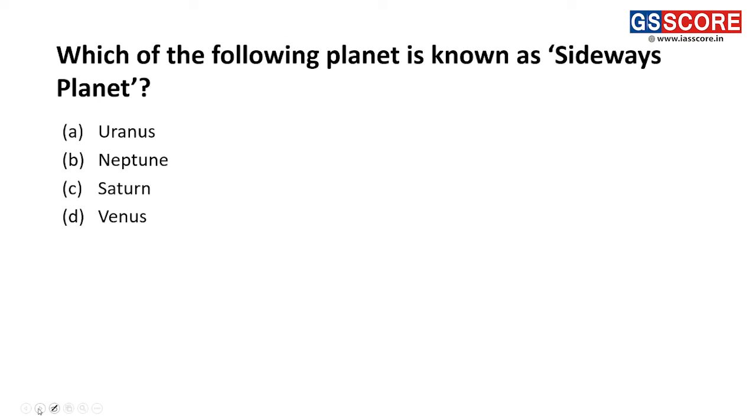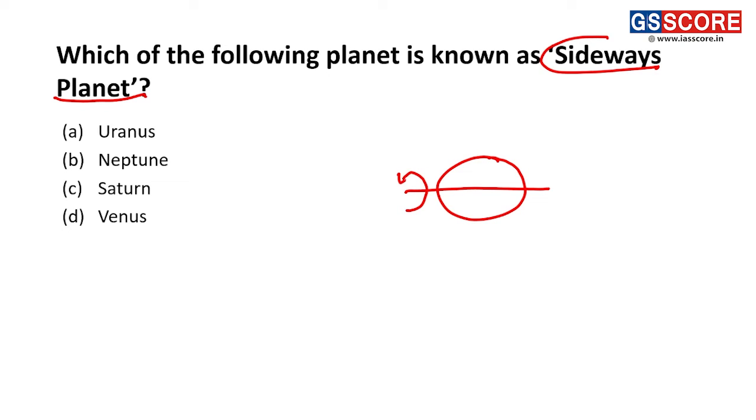Looking at the next question, which of the following planets is called the sideways planet? Sideways planet is basically a planet which has its revolution on its side. It has its axis of rotation in the horizontal direction.